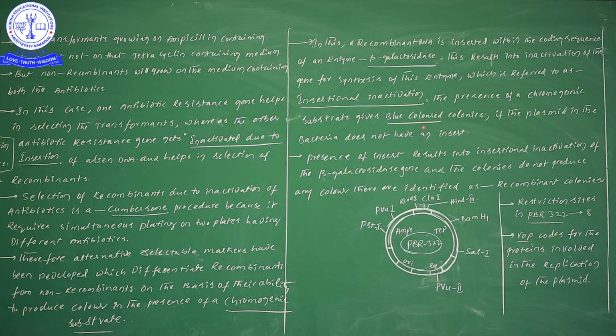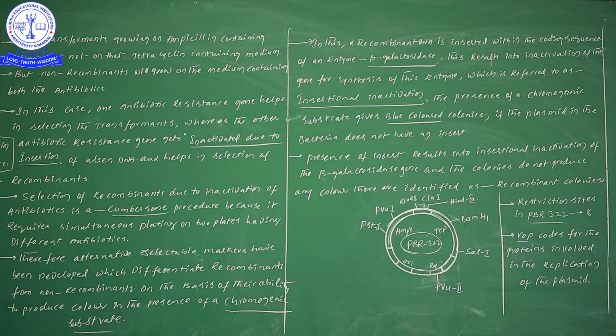When our foreign gene is present in the beta galactosidase location, or simply the Z gene location, it does not give any color. The presence of an insert results in insertional inactivation of the beta galactosidase gene, and colonies do not produce any color.